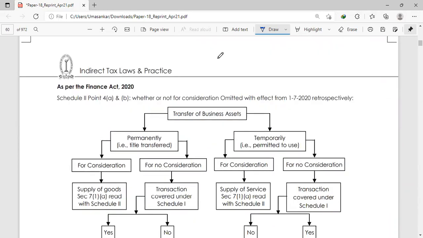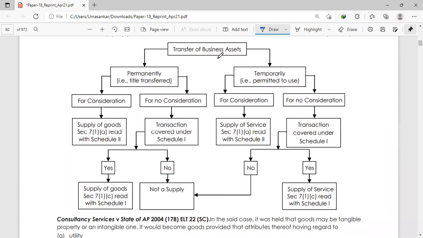So Schedule 2, paragraph 4, part A, part B. What do you mean by business assets? The transfer of business assets, if it is permanently transferred, for consideration or no consideration: supply of goods under section 7 subsection 1 clause A read with Schedule 2. If no consideration, the transaction is covered under Schedule 1.